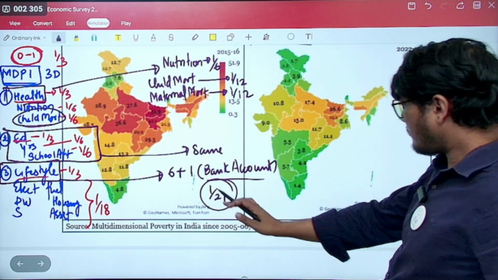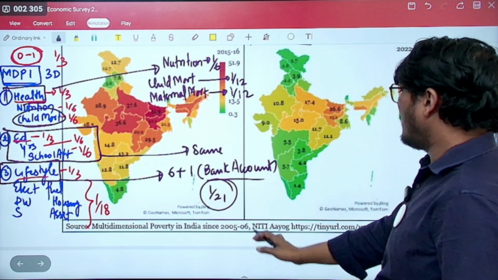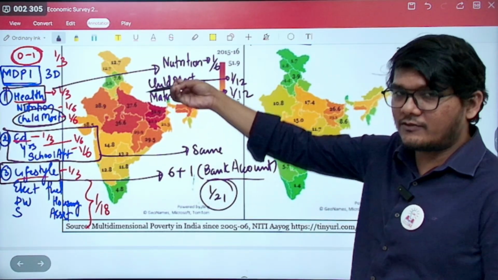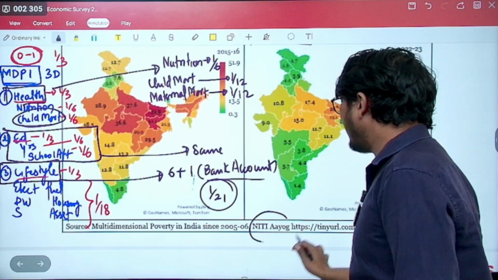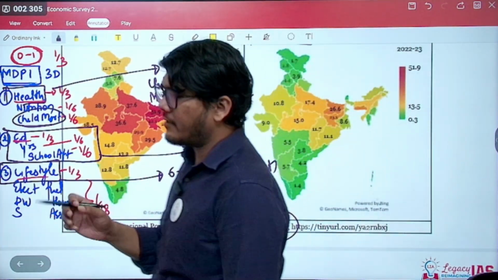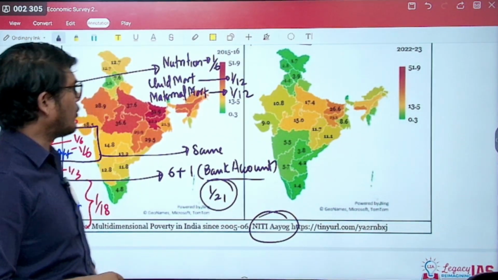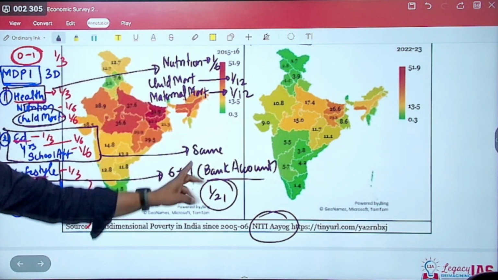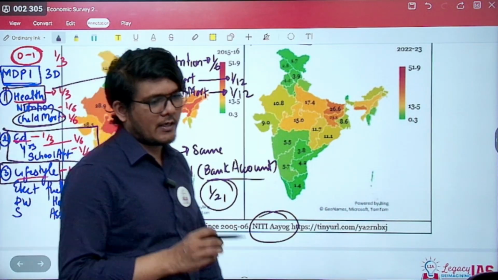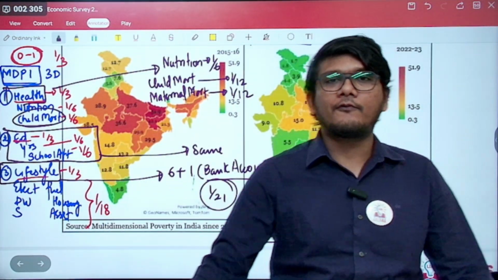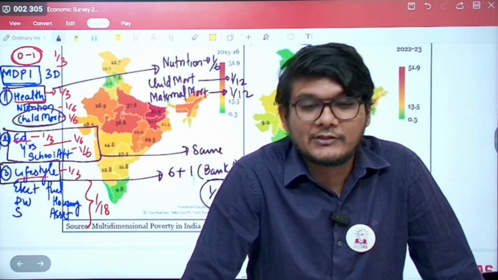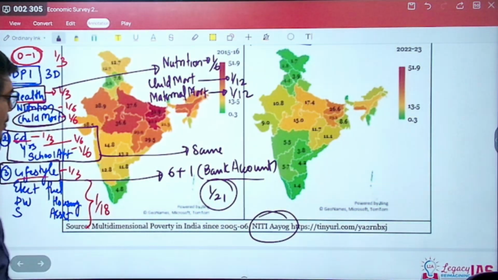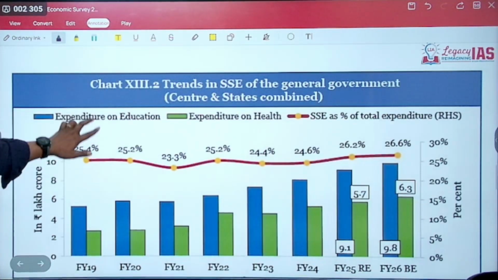Now this multidimensional poverty index, of course, has been calculated since 2005-6 by the United Nations itself, but now Niti Aayog has its own slight modifications over here. So this is Niti Aayog's criteria. You should remember both the criteria. In the exam they can ask you any one of them, or they can ask you the difference as well. I hope that's clear. And we have also seen that the multidimensional poverty index has improved as well.